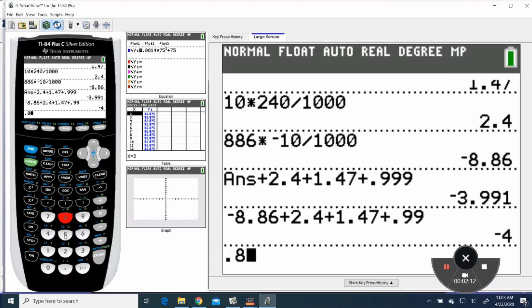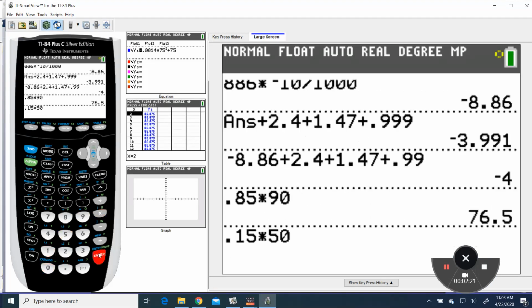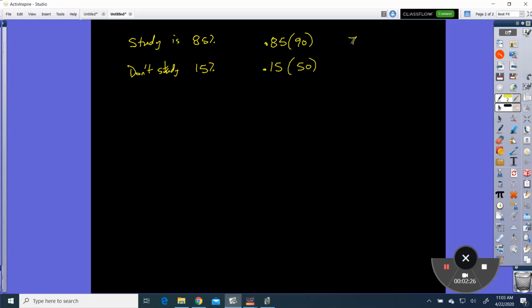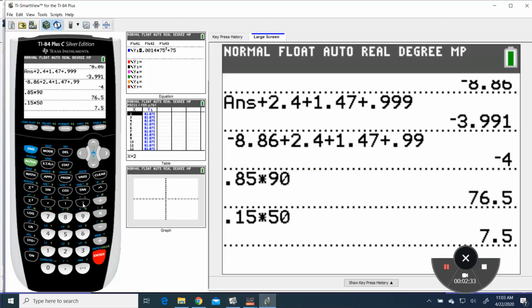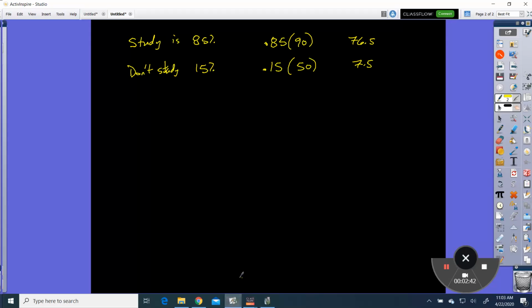We go 0.85 times 90, and then we have 0.15 times 50, and I add those two together. So that was 76.5 and 7.5. Okay, so I have 76.5 plus 7.5 is 84. So your expected score is 84.